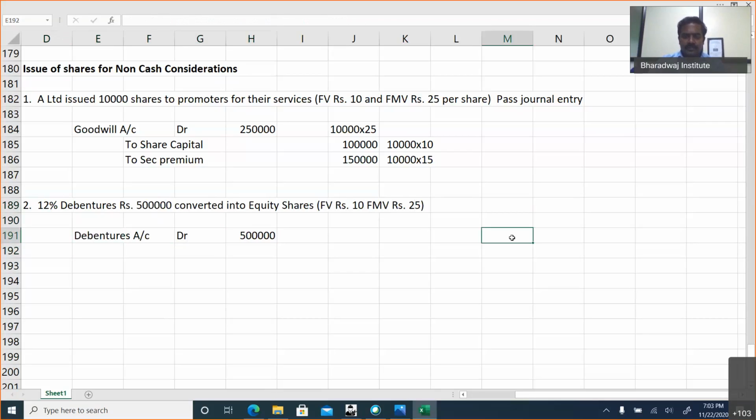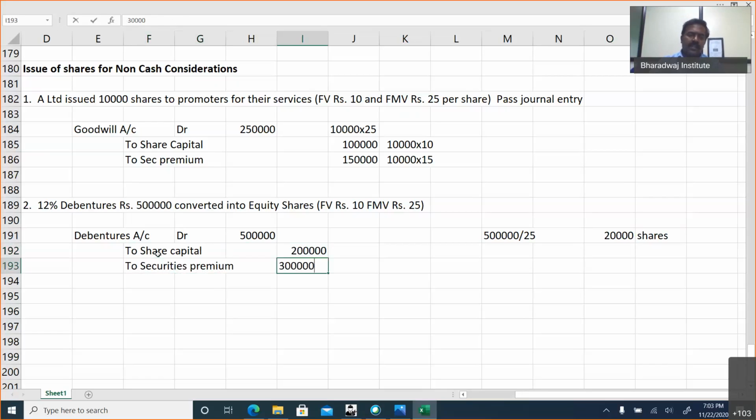How many shares will you give for them? 5 lakhs divided by which, 10 or 25? 25, because for every one share my market value is 25. 5 lakhs by 25 gives 20,000 shares. So share capital will be 20,000 shares into 10, 2 lakhs. Balance will go to securities premium, 3 lakhs.